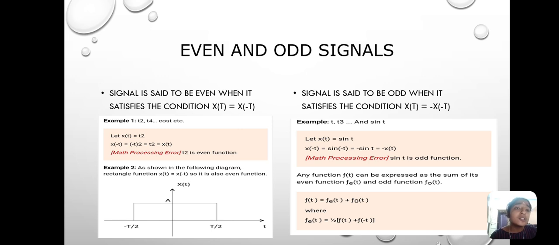Any function f of t can be expressed as a sum of its even function f e of t and the odd function f o of t, where f of t is equal to f e of t plus f o of t. f e is nothing but the even function, f o is nothing but the odd function, where f e of t is equal to f of t plus f of minus t.